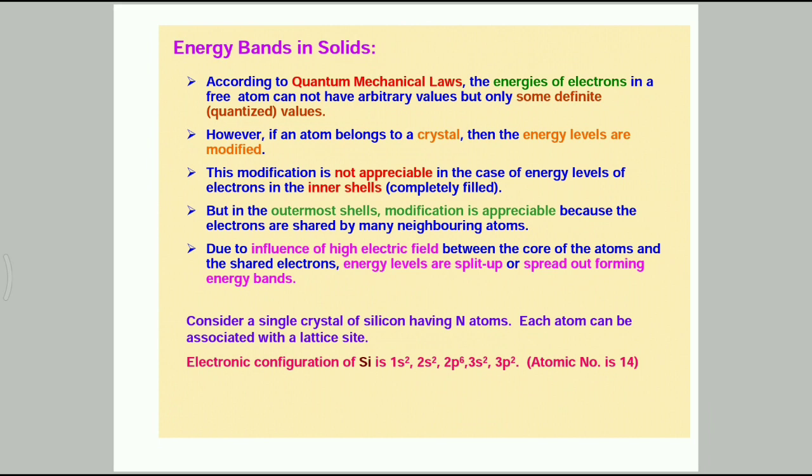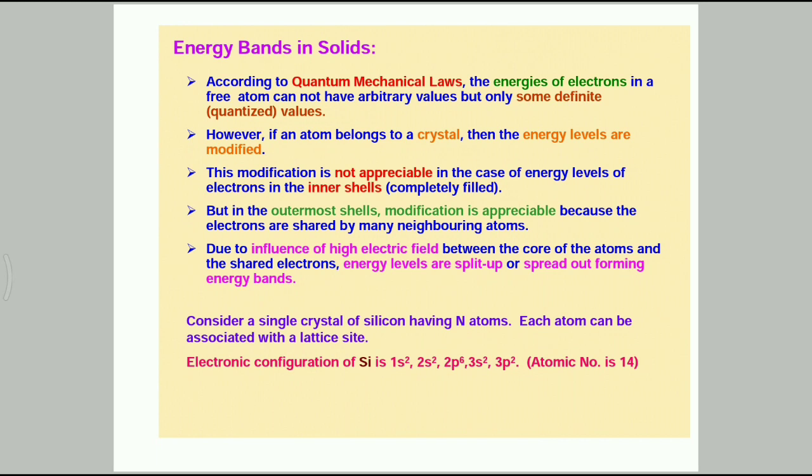See here, my children. According to quantum mechanical law, the energies of an electron in a free atom cannot have arbitrary values but only some definite values, meaning quantization. However, if an atom belongs to a crystal, then the energy levels are modified.